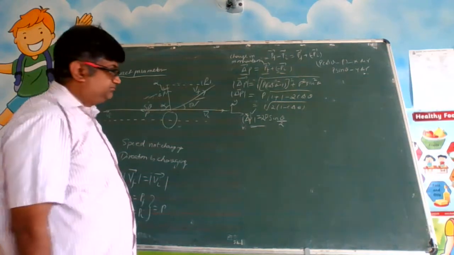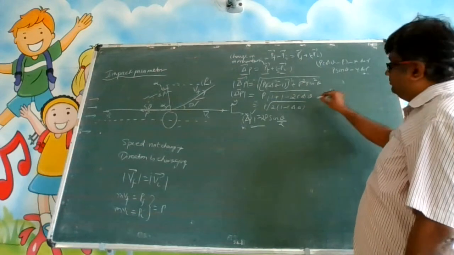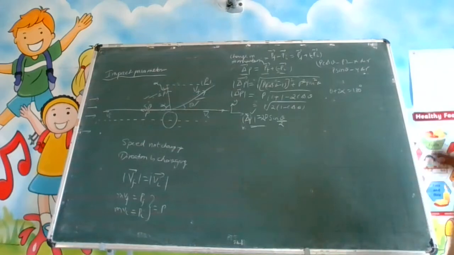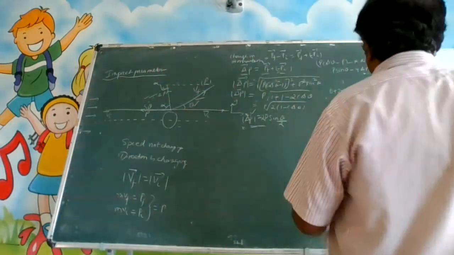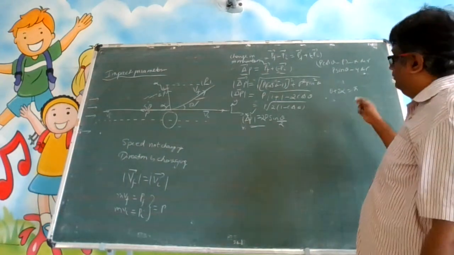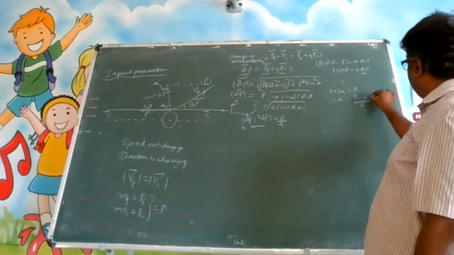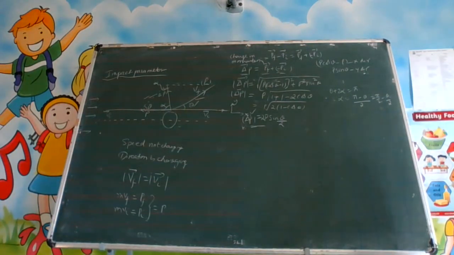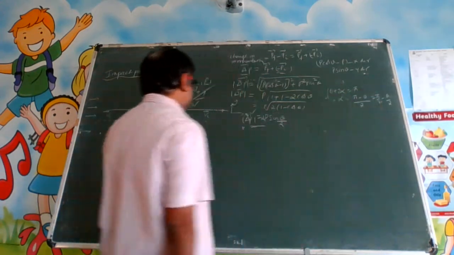So can we find alpha? In that triangle, you will get theta plus 2 alpha is equal to 180 degrees, or write it as pi. You want alpha, so alpha is pi minus theta by 2, or pi by 2 minus theta by 2. This is the value of alpha. Keep this result as it is.